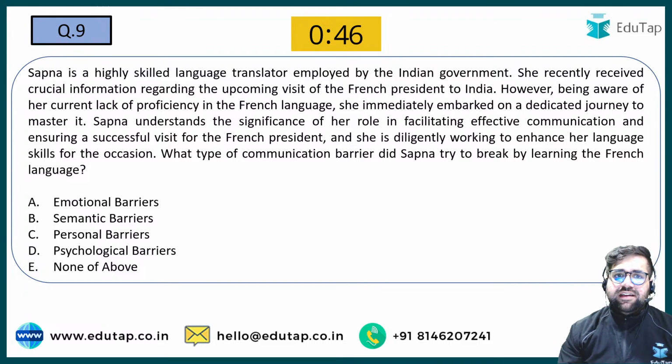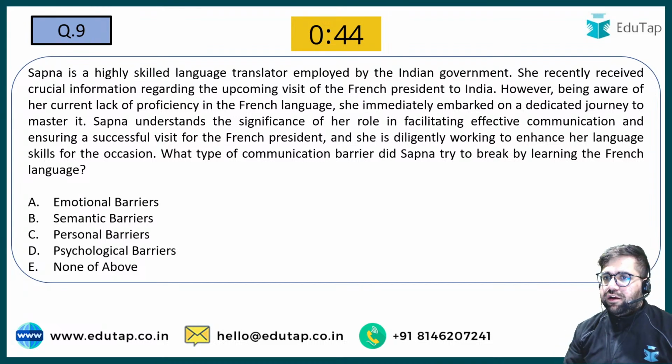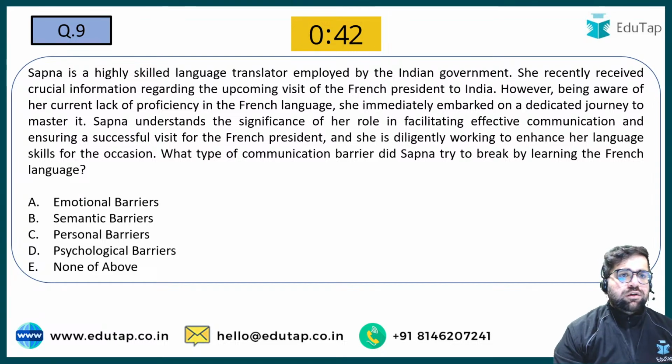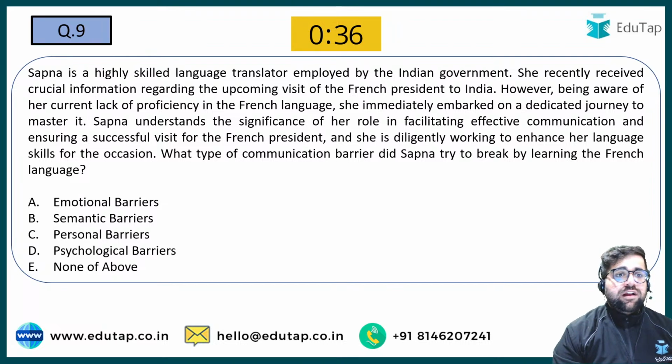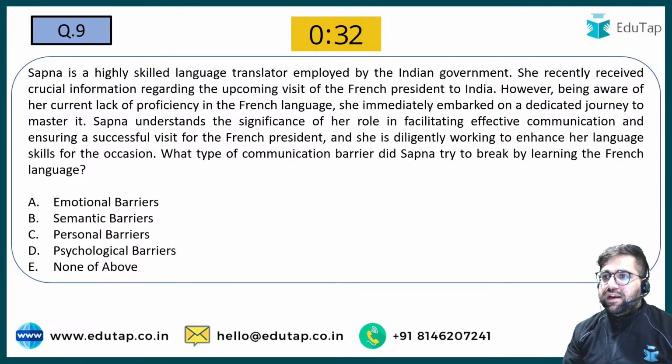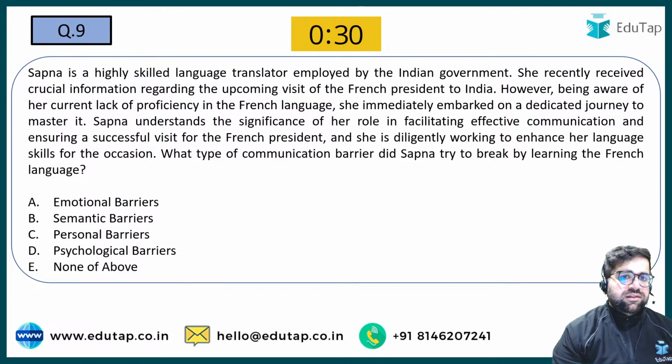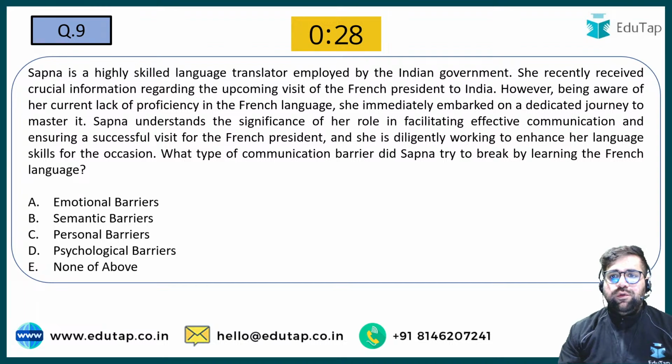Sapna is a highly skilled language translator employed by the Indian government. She recently received crucial information regarding the upcoming visit of the French President to India. However, being aware of her current lack of proficiency in the French language, she immediately embarked on a dedicated journey to master it. Sapna understands the significance of her role in facilitating effective communication and ensuring a successful visit, and she is diligently working to enhance her language skills.